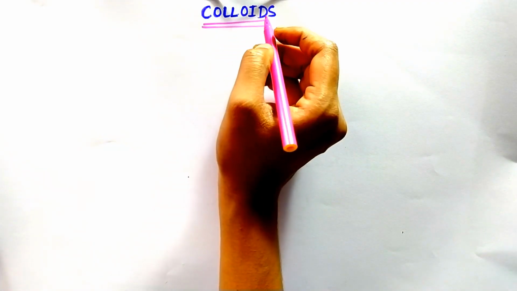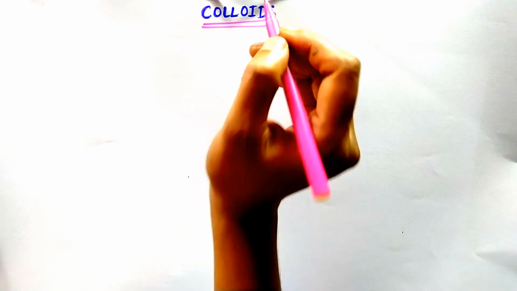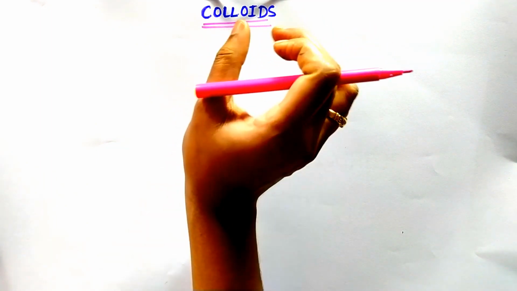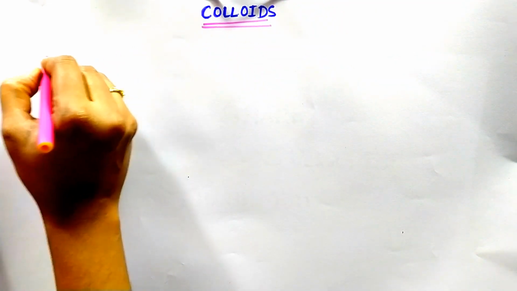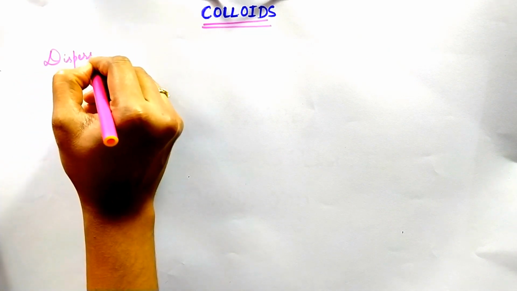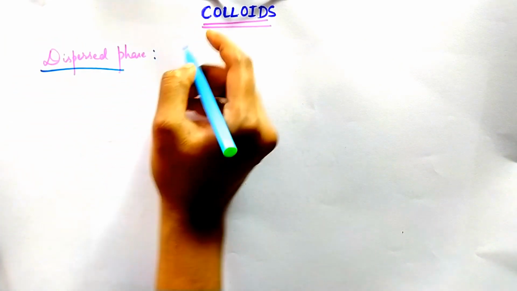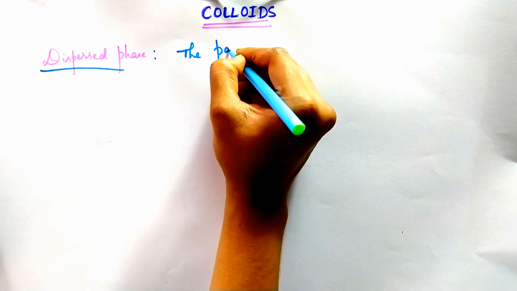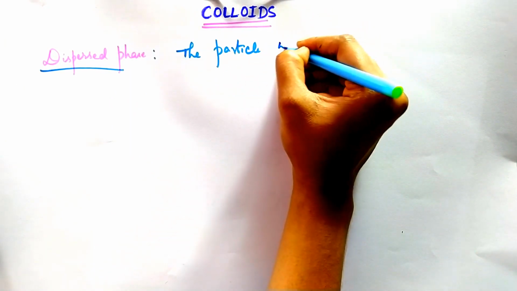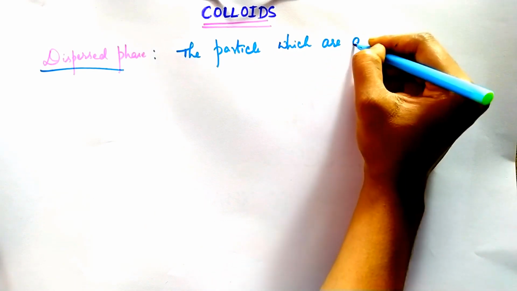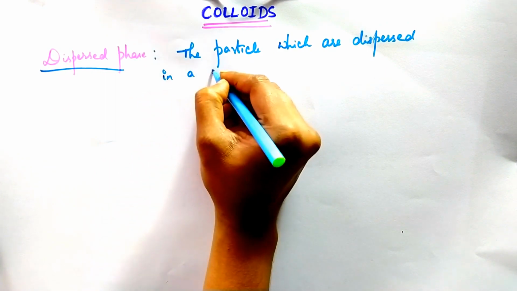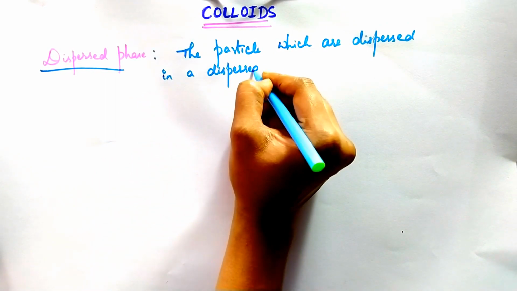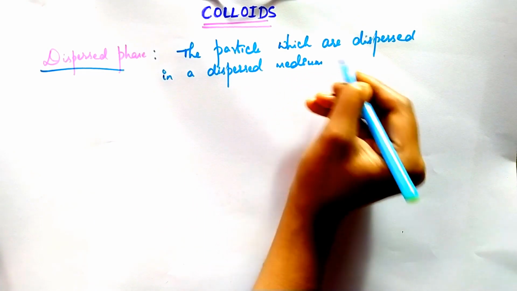Colloids. This is a new term which is used in surface chemistry. Before knowing the definition of colloid, you should know some terms related to this concept, that is dispersed phase and dispersed medium. The first one is dispersed phase. Dispersed phase means the particles which are dispersed in a dispersed medium.